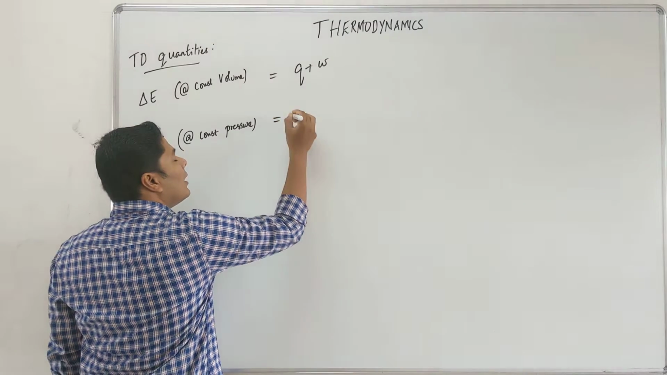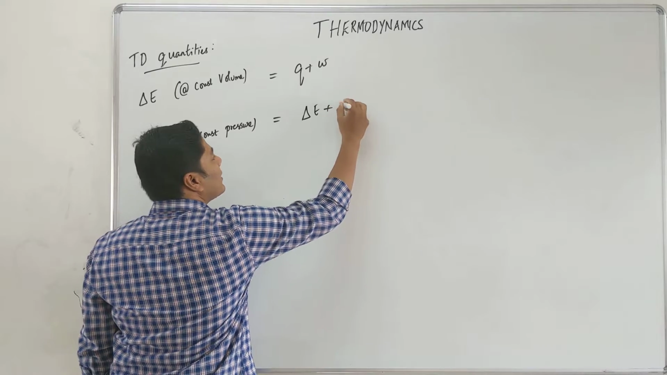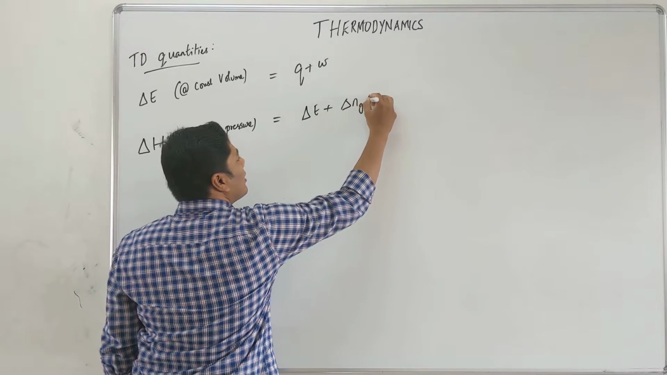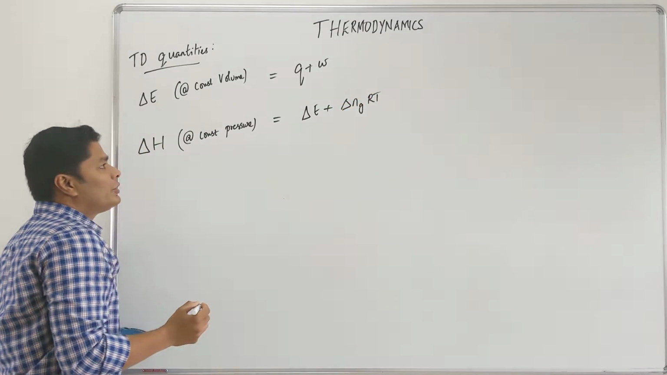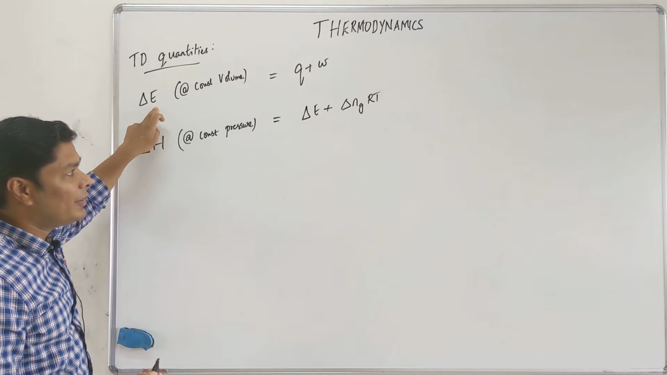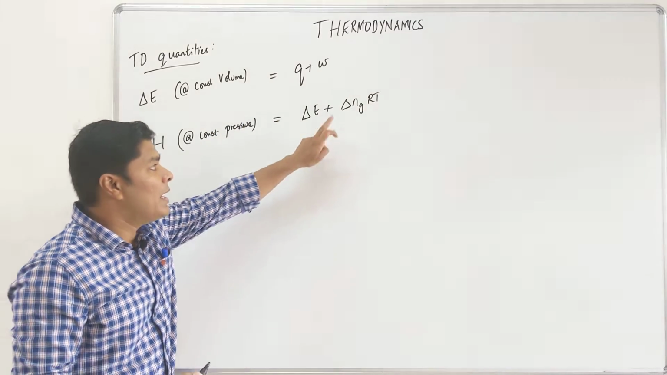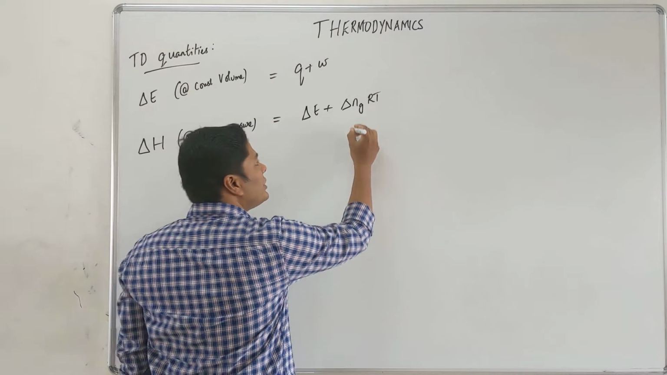This is calculated from delta E plus delta Ng RT. Now some books use delta U or delta E, both of them are okay, it doesn't really matter. You can use delta E or delta U here. If you use delta U, this is delta U. Now delta Ng RT, delta Ng is nothing but